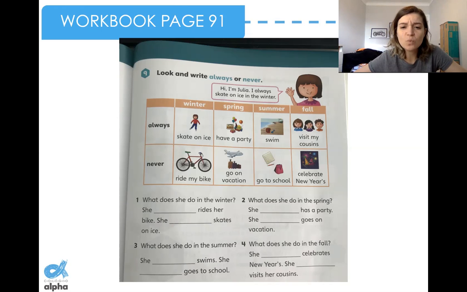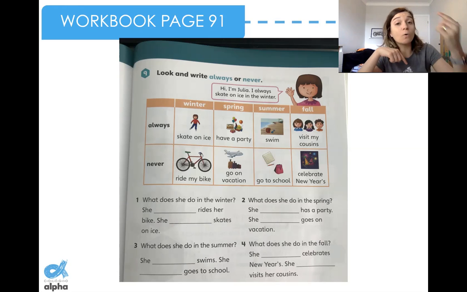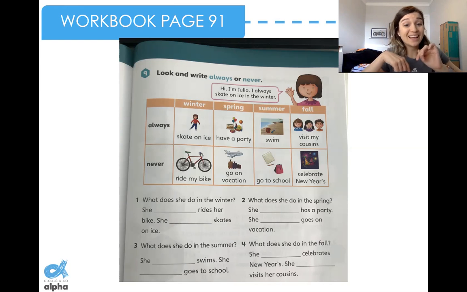You need to see what activities Julia does in the fall. Okay, so this is your homework. You need to look at Julia's activities and put always or never. Only this, but you need to pay attention to what activity she always does and what activity she never does.